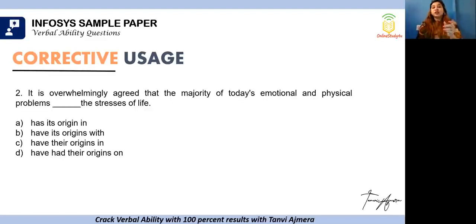Now, has its origin. Look at the sentence. We are talking about two things, today's emotional and physical problems. So we are mentioning plural, not singular. When we are mentioning plural, we cannot have has. She has a cold, they have a cold, right? So in that case, we cannot use option A. Our correct answer is C, because we need to look at plural. So it is overwhelmingly agreed that the majority of today's emotional and physical problems have their origins in the stresses of life. I hope this is clear.